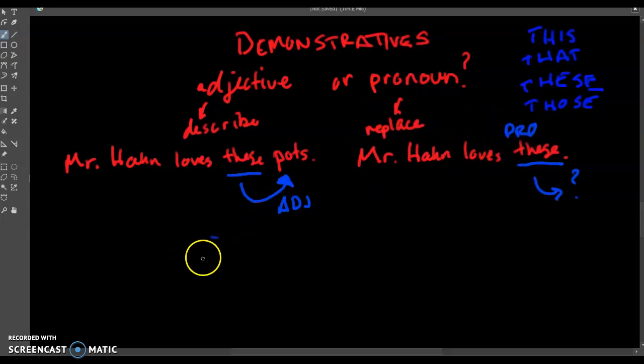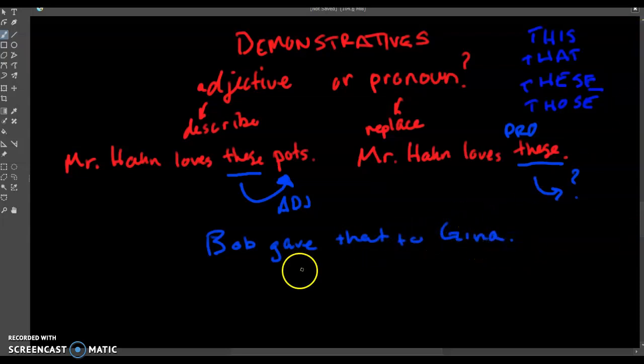Let's say, for example, we were to look at the sentence, Bob gave that to Gina. When we have a sentence like that, we would go through, we would look for a this, that, these, or those. We have the word that. And we are looking for, is that describing something or is it standing alone? Does that have a noun afterwards? Do we know what Bob gave Gina? No, we have absolutely no idea.